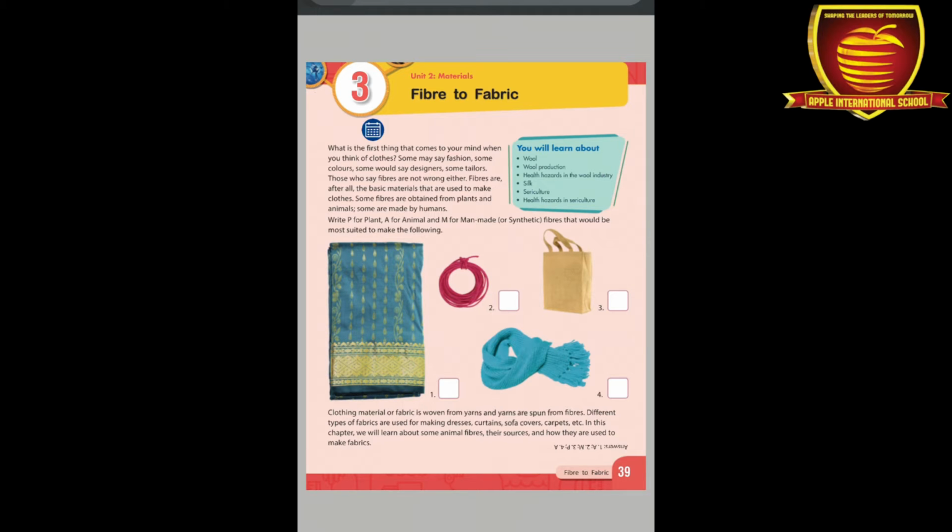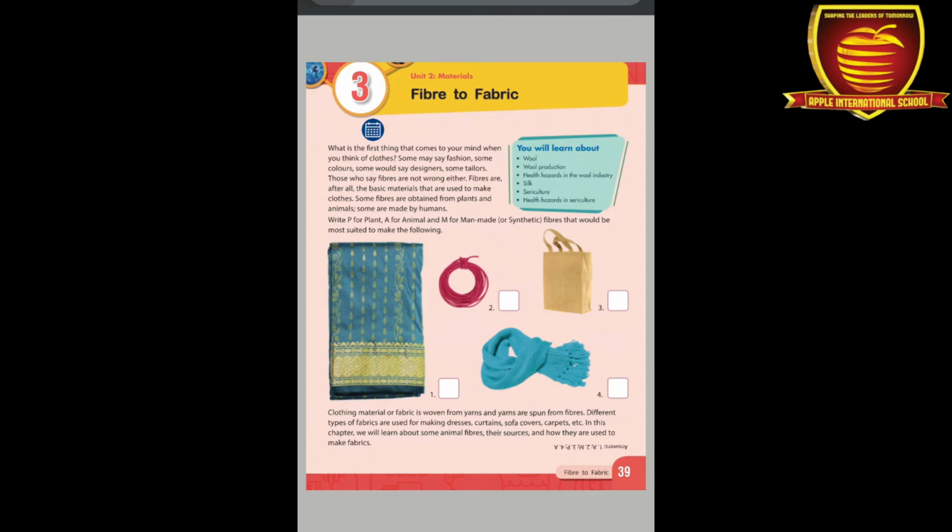Now the second one is synthetic fibers. Synthetic fibers are fibers that are man-made, which means no component of natural fiber is involved in them. The main difference between natural and synthetic fibers is that natural fibers are costly as compared to synthetic fibers, and natural fibers' lifetime is short, but synthetic fibers' lifetime is very long, and they have elasticity and strong strength as compared to natural fibers. So these are some types of fiber.